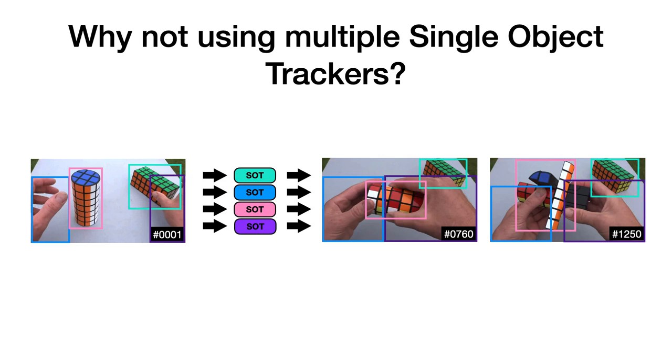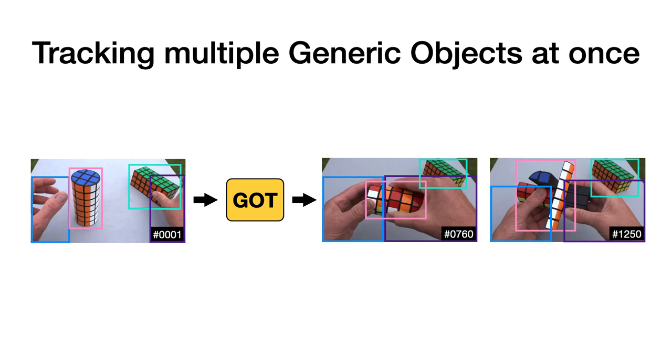Since a multi-object tracker is not able to track multiple generic objects, we could instead employ multiple single-object trackers. In this scenario, each tracker would track one object. This works, but the runtime grows linearly with the number of targets. In addition, we missed the opportunity to reason jointly and increase the tracking robustness. Thus, we propose in this work the task of generic object tracking that no longer focuses on tracking a single, but instead multiple generic objects at the same time.